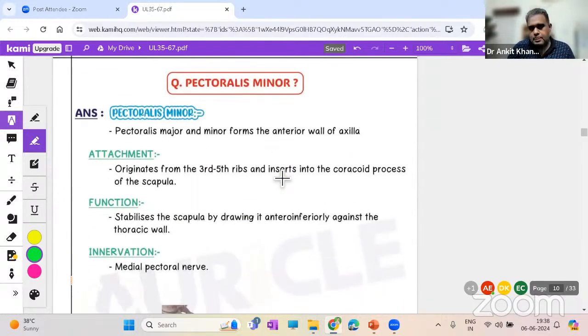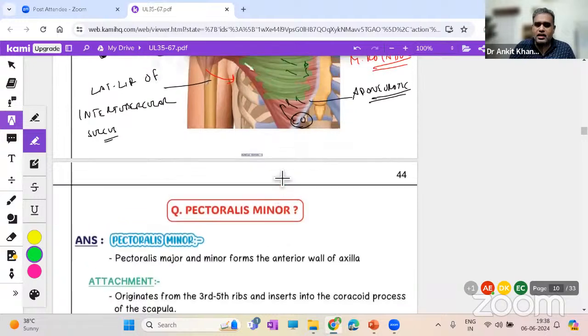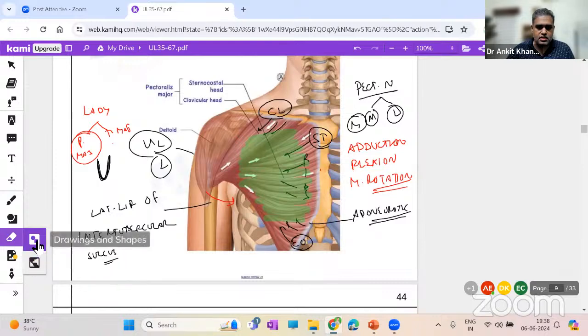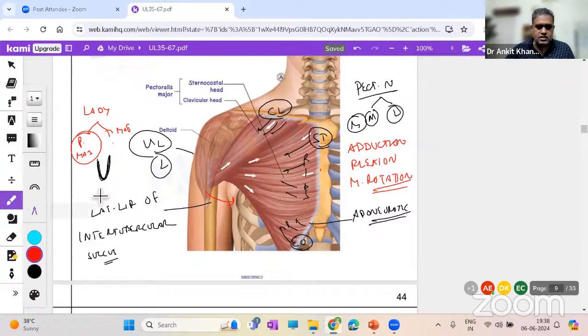For pec minor, as I told, once you remove the pec major, you will see the pec minor. I will show you. Once you cut the pec major, you will see the pec minor. Let me show you in this image only. Just a second. Okay. In this image, let me show you where the pec minor would be.